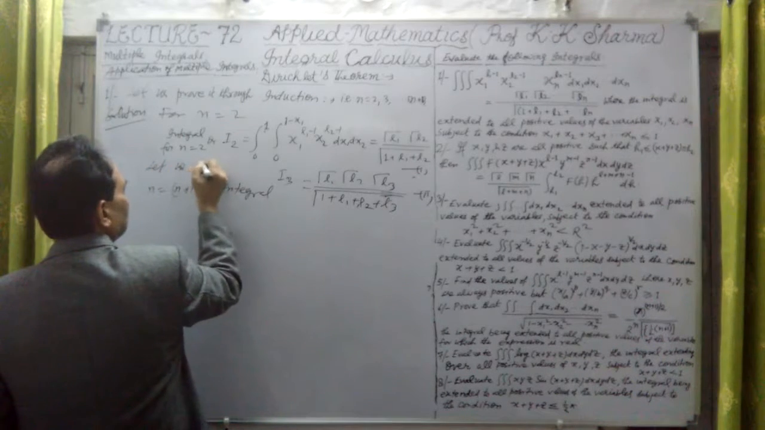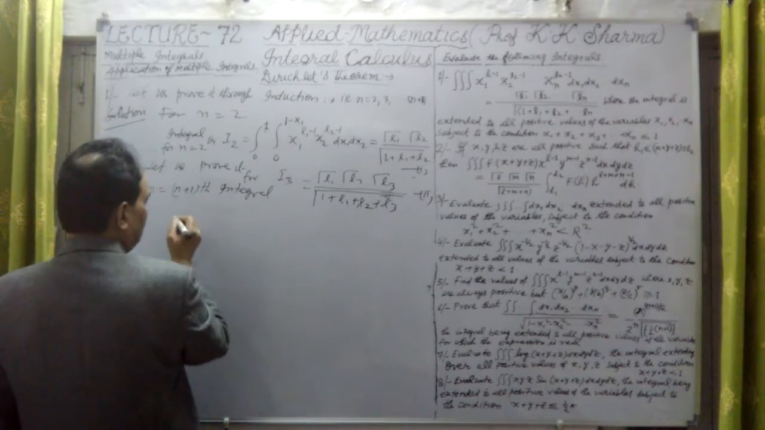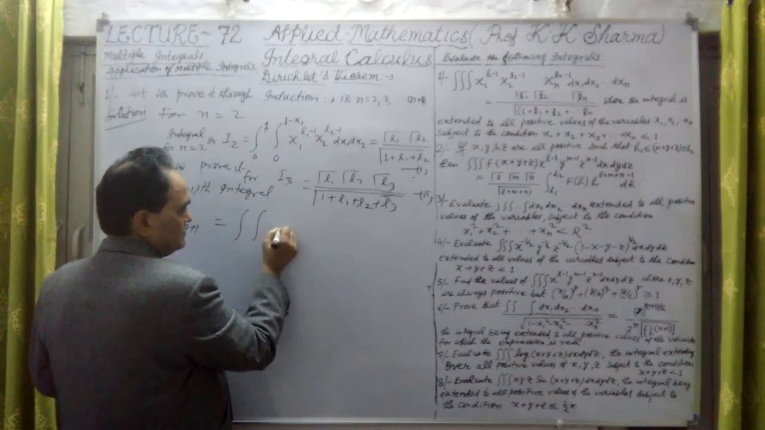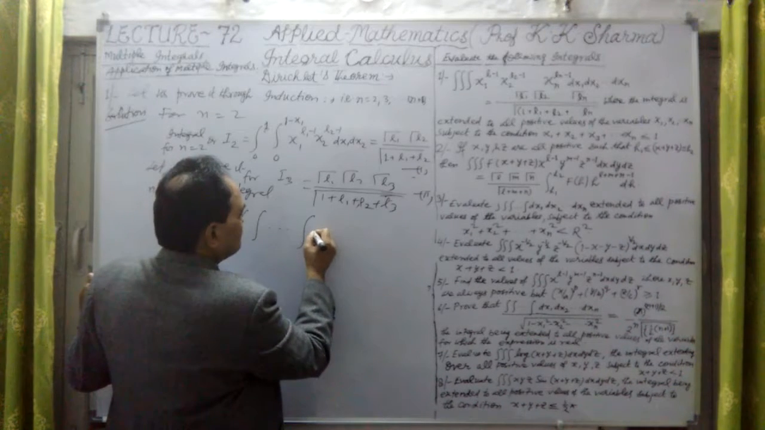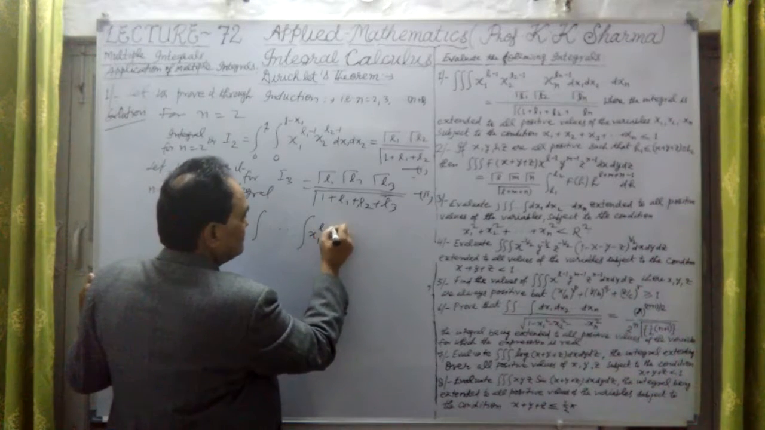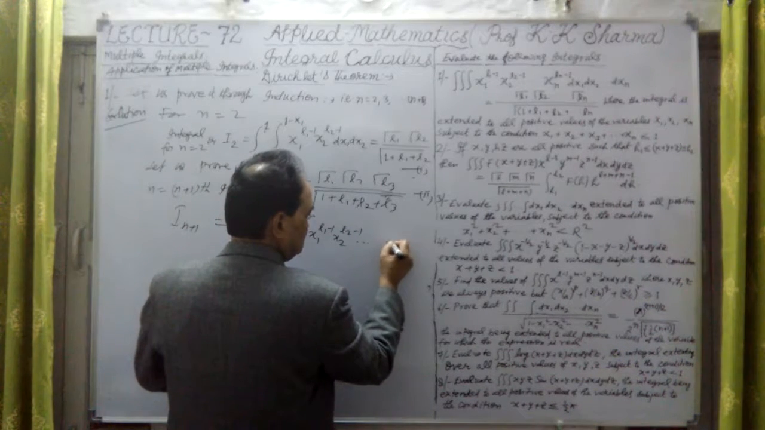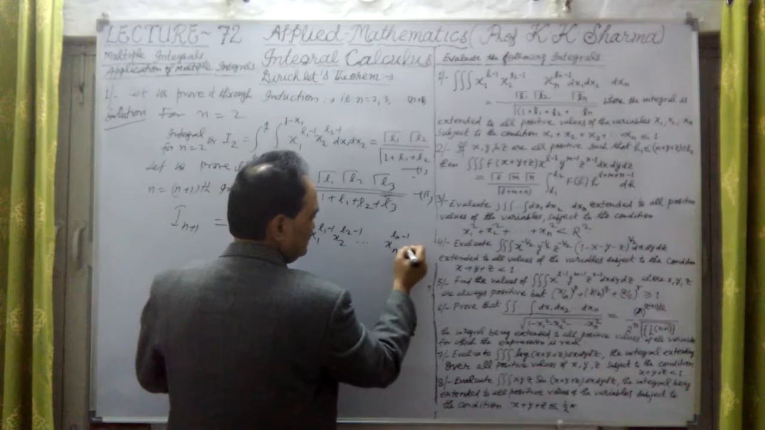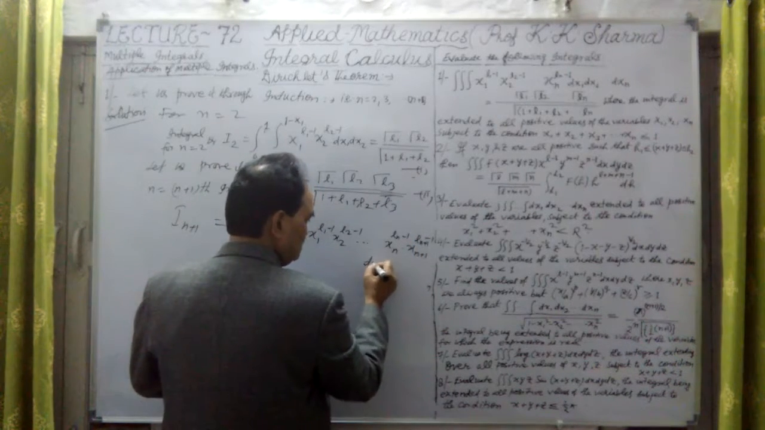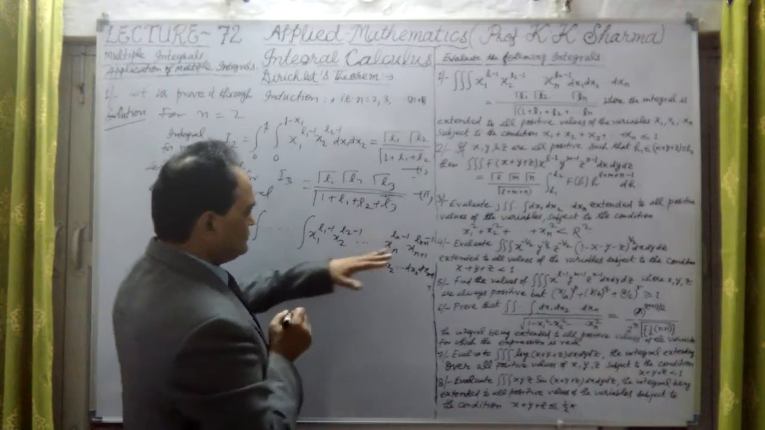Let us prove it for n equal to n plus 1th integral, that is I n plus 1 is equal to, let me write here, this is a second integral. x1 raised to the power L1 minus 1, x2 raised to the power L2 minus 1, and so on, and this will be xn raised to the power Ln minus 1 into xn plus 1 raised to the power Ln plus 1 minus 1, into dx1 dx2 and so on dxn into dxn plus 1. This is what we have to prove.